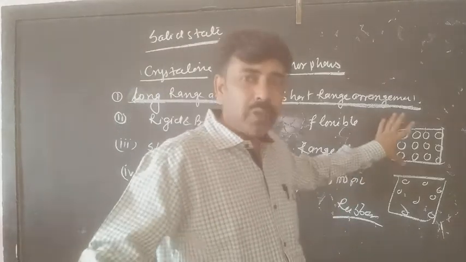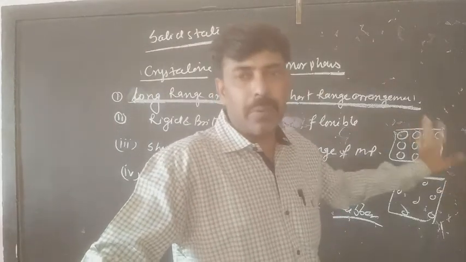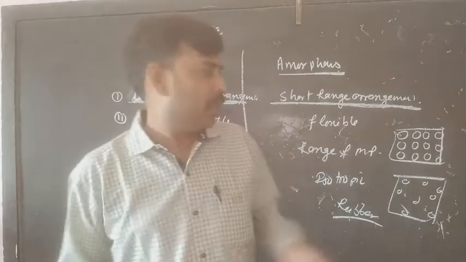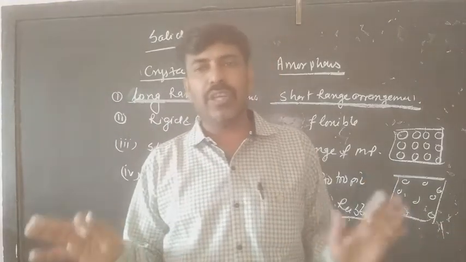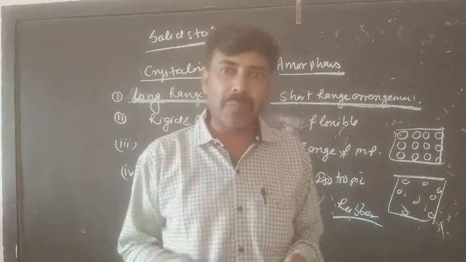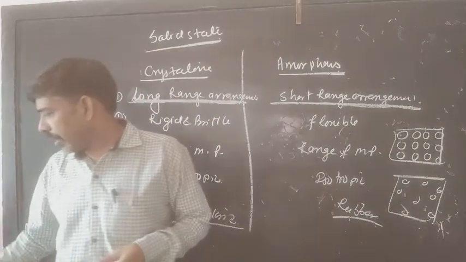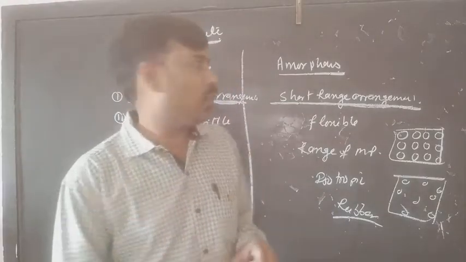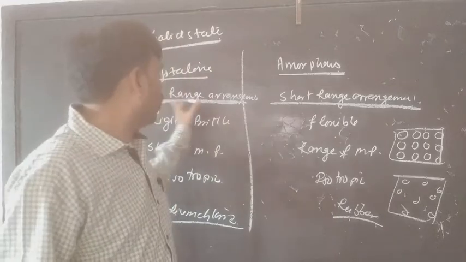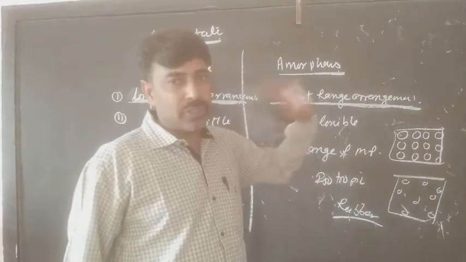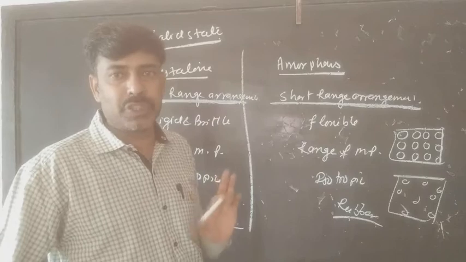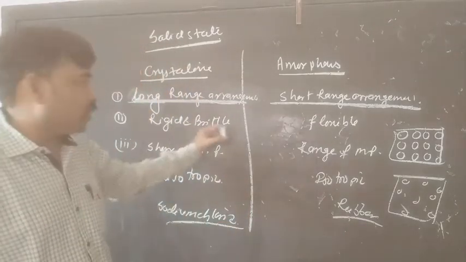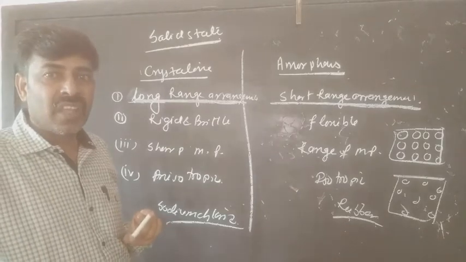So the crystalline system has a long range arrangement. You can identify where the atom is and where the atom is not. But in this case, there is no specific sequence of atoms, so you cannot identify where the atom will be and where it will not be. So the crystalline system shows long range arrangement, whereas the amorphous system shows short range arrangement. This is the first difference between the crystalline and amorphous systems. The next one is rigid and brittle.